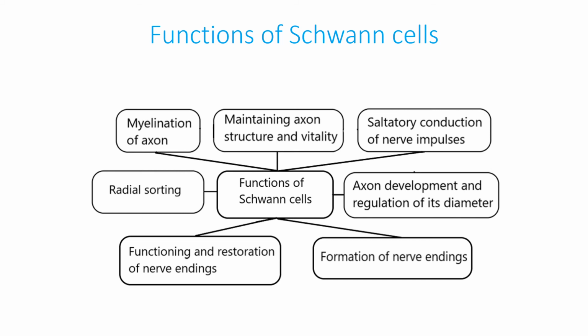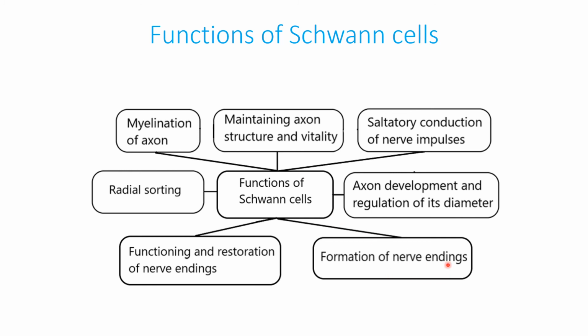Other functions of Schwann cells: maintaining axon structure and vitality. Schwann cells mechanically support axons, provide trophic support, support ionic homeostasis, and prevent the ephaptic transmission of impulses between axons.